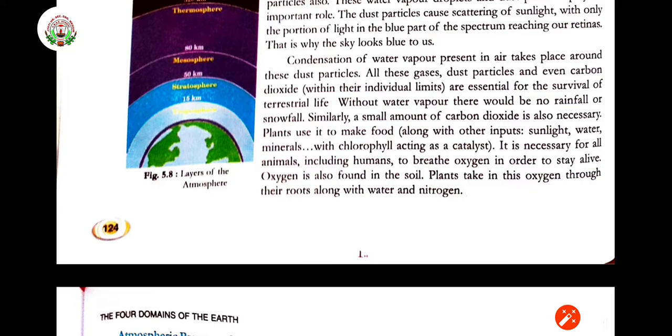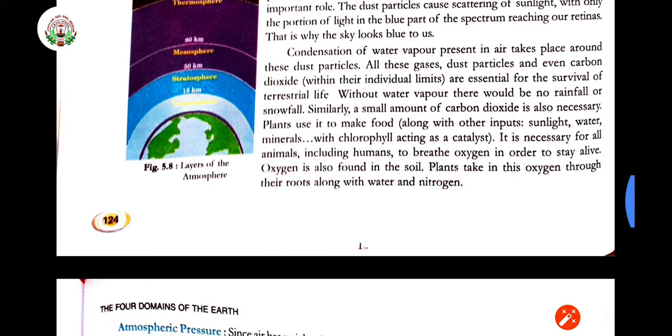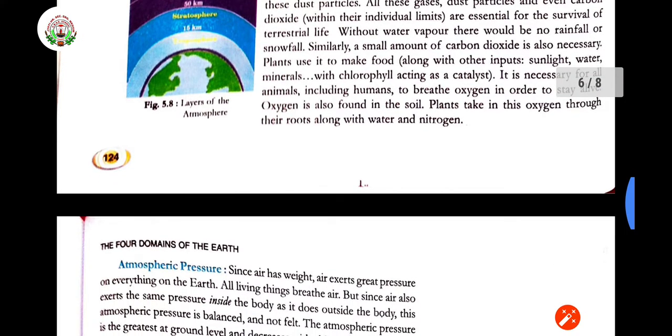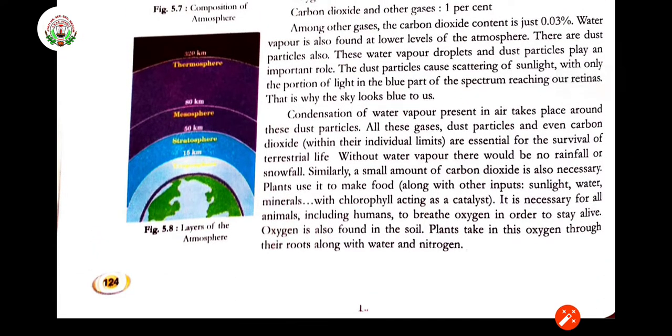It is necessary for all animals including humans to breathe oxygen in order to stay alive. Oxygen is also found in soil. That is why plants are able to stay alive. Plants take this oxygen through their roots along with water and nitrogen.